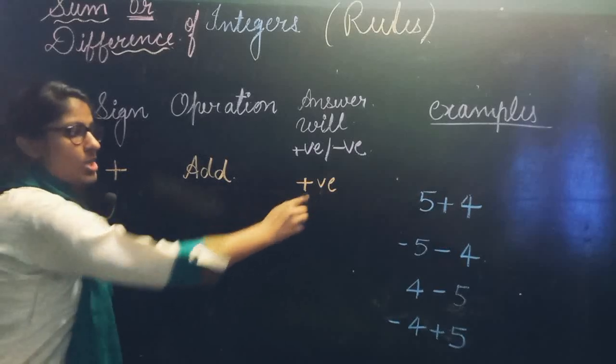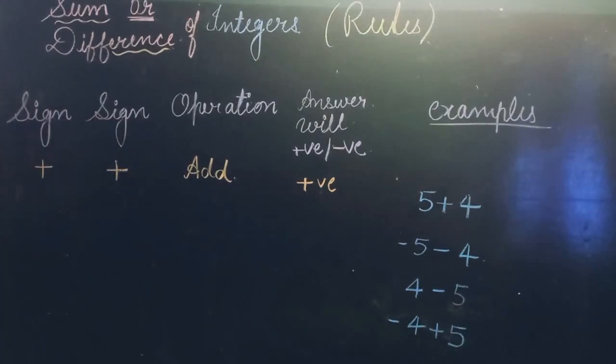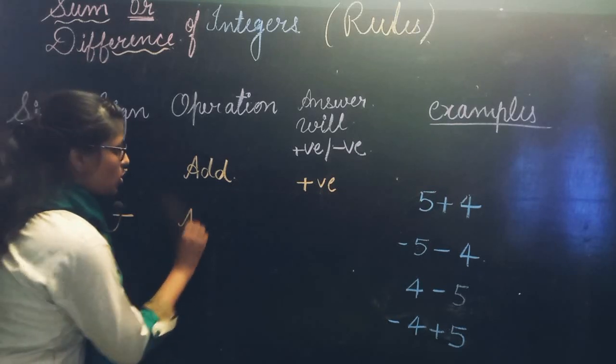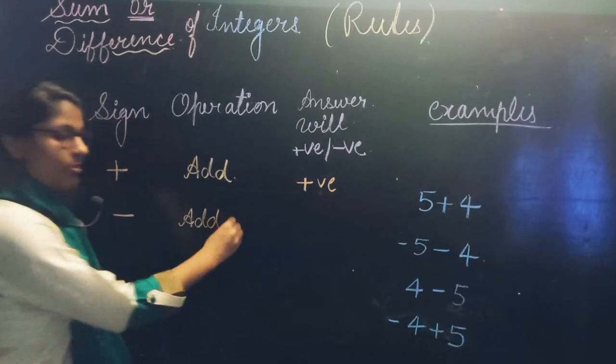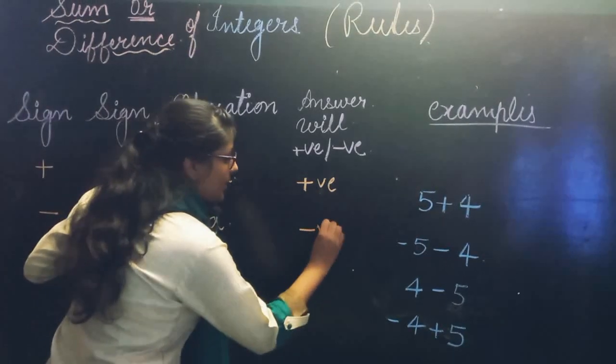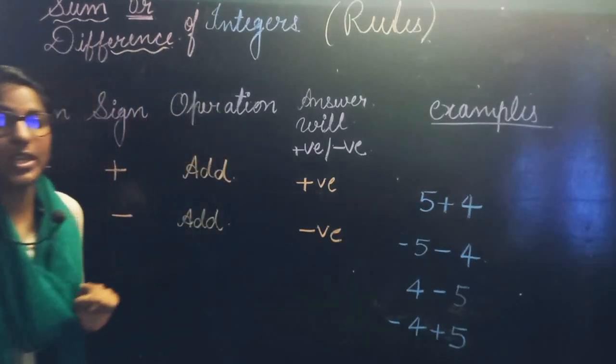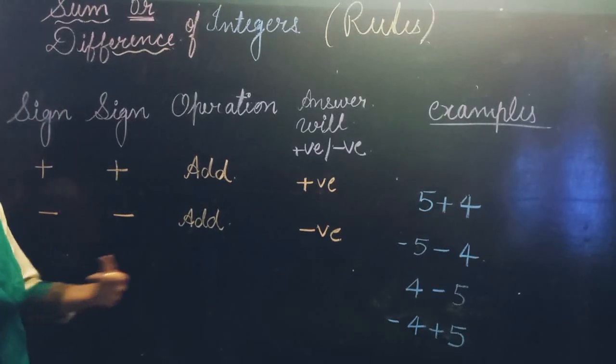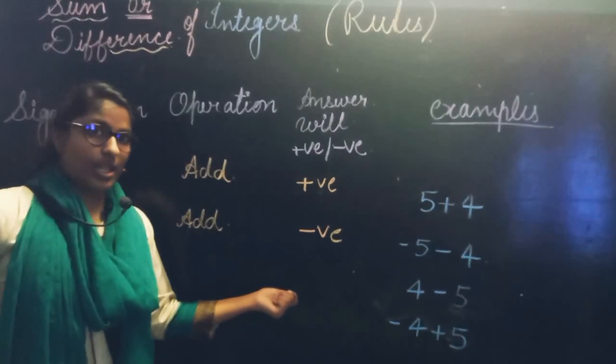Okay? The sum will be positive there. The next is when both the numbers have a minus sign, both integers are negative integers. In this situation also we will do addition there. What will we do? Addition we will do there, and the answer will be negative there. It means the sum again here will be negative.